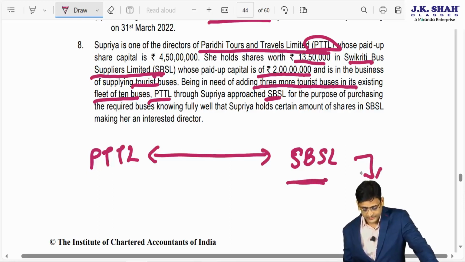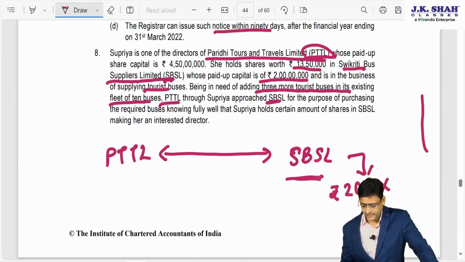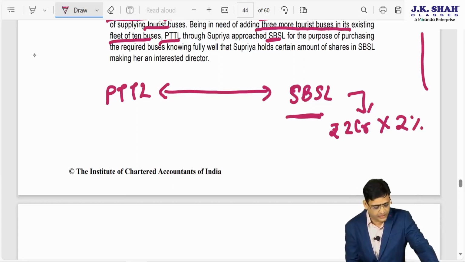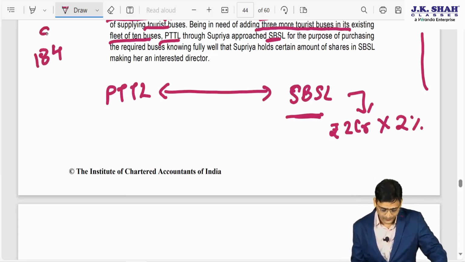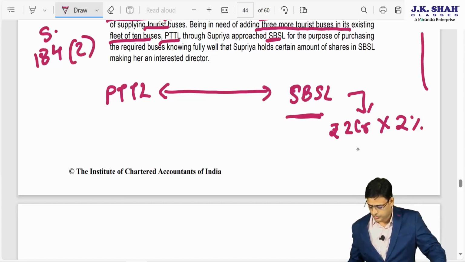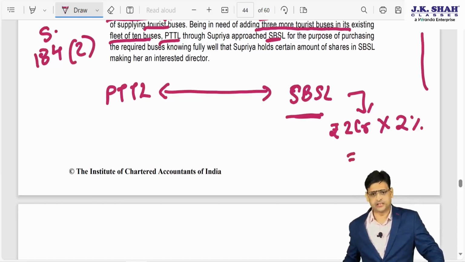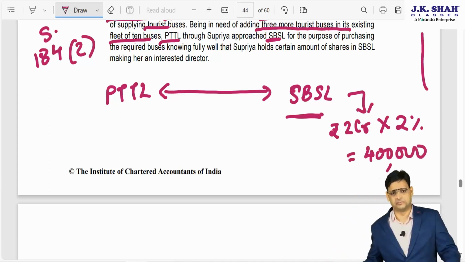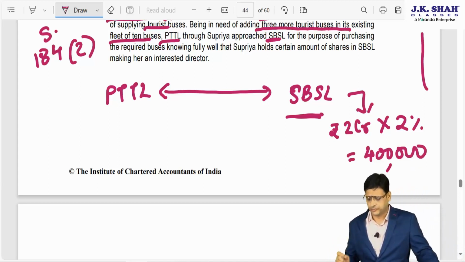is holding how much shares? Supriya is holding 13 lakh 50,000 rupees shares. Can I say the total share capital is 2 crore and Supriya is holding 13 lakh 50 thousand. Can I say we have studied under section 184 subsection 2 that if you hold more than 2% shares, then that will come under the interested director, and if you are doing a transaction with that company, then there are several conditions we need to fulfill.